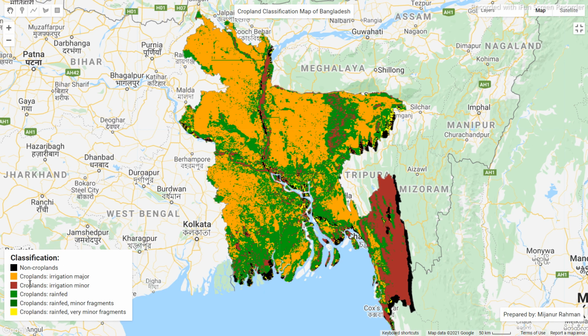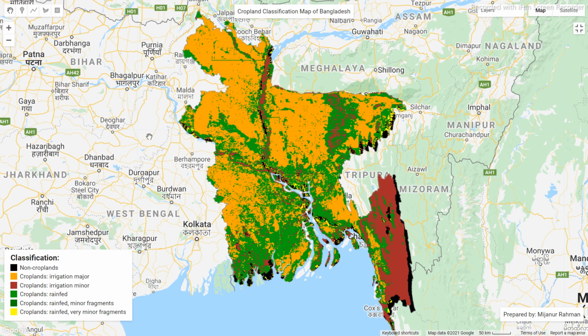So here we divide it into non-croplands, croplands irrigation major, croplands irrigation minor, croplands rain-fed, croplands rain-fed minor fragments, and croplands rain-fed very minor fragments. We defined the whole country boundary of Bangladesh, and we defined this cropland classification using these 6 classes.